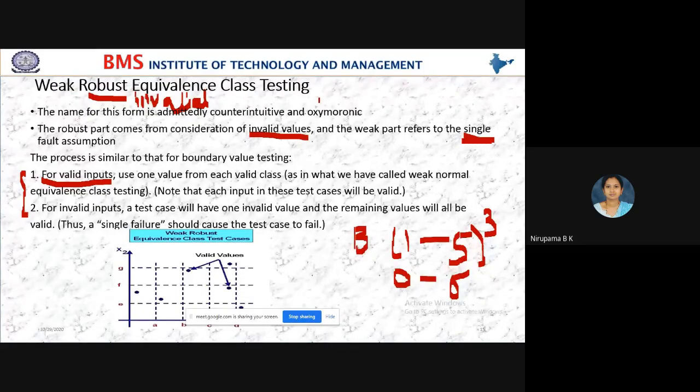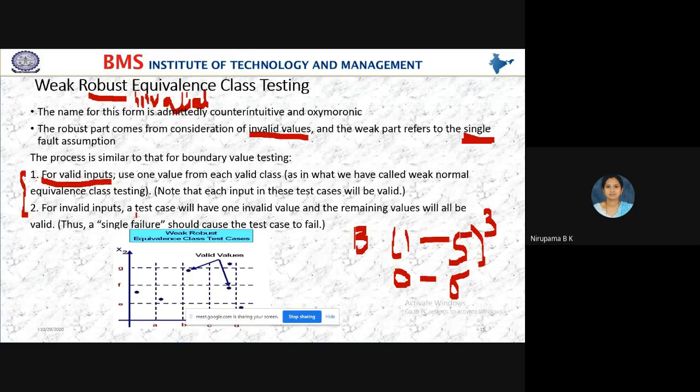Students, I repeat: in weak robust equivalence class testing, weak means we check only a single fault, and robust means it also allows invalid values. So the next case is for invalid input.